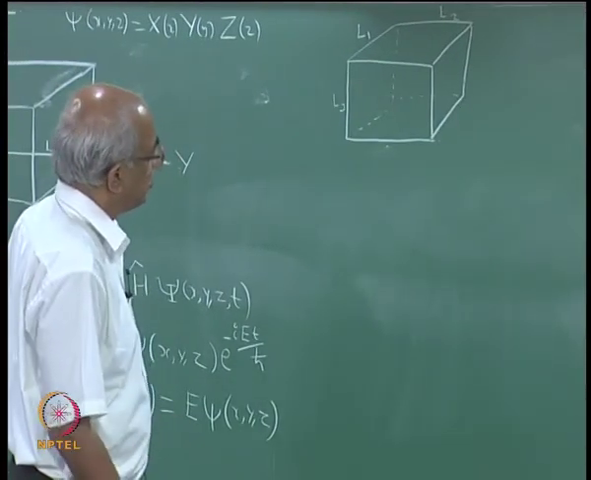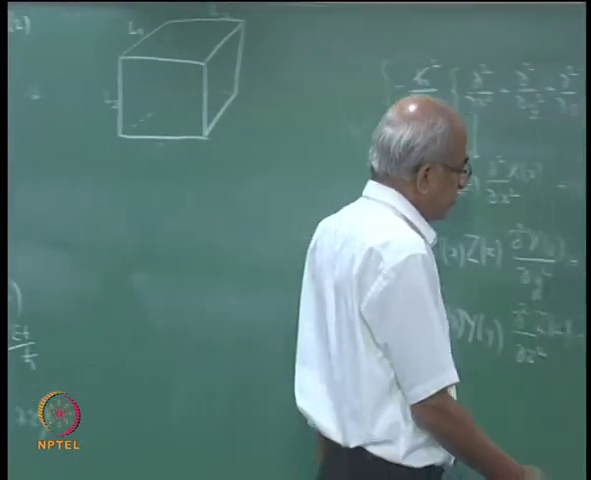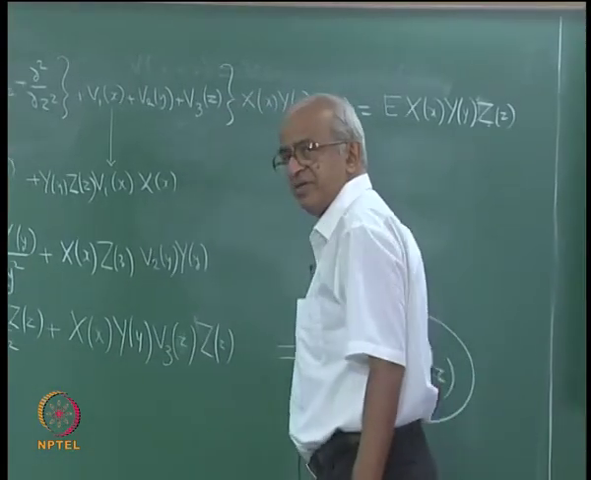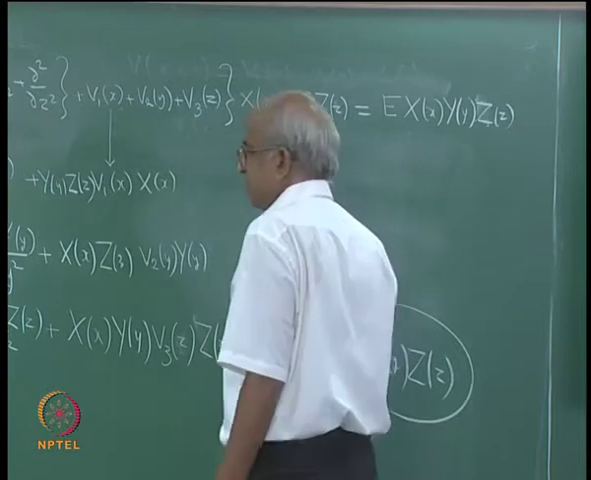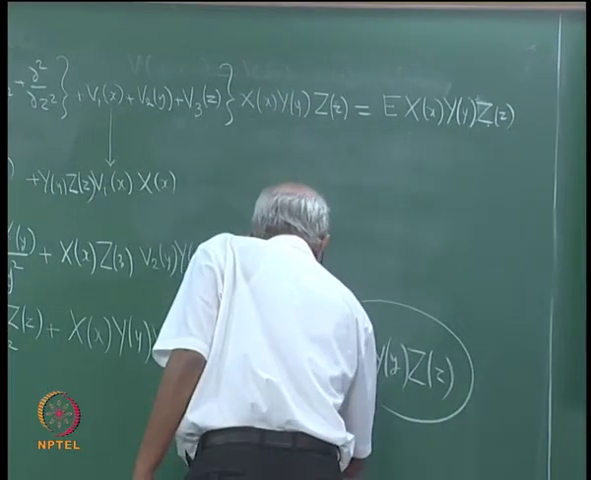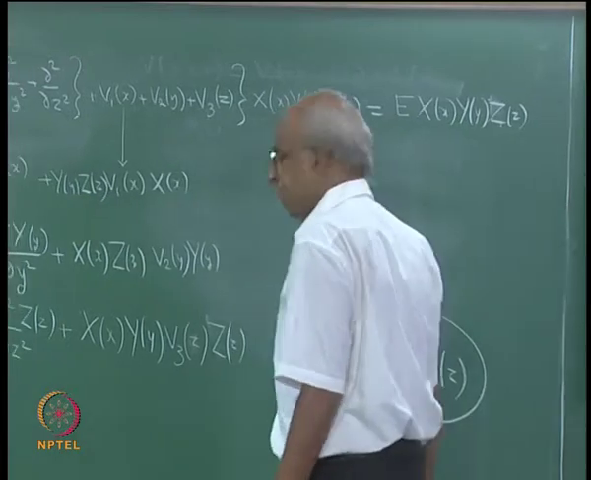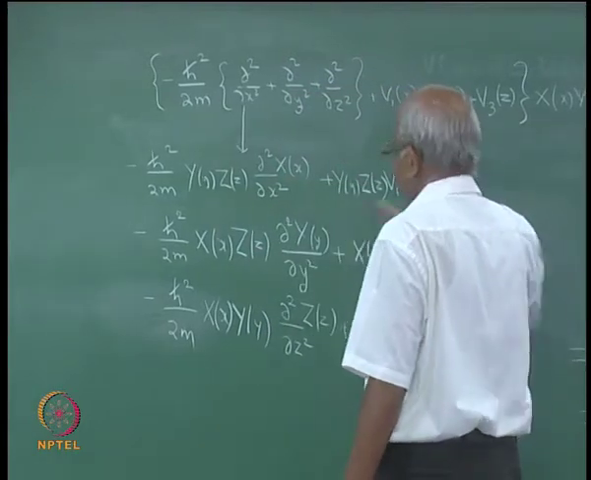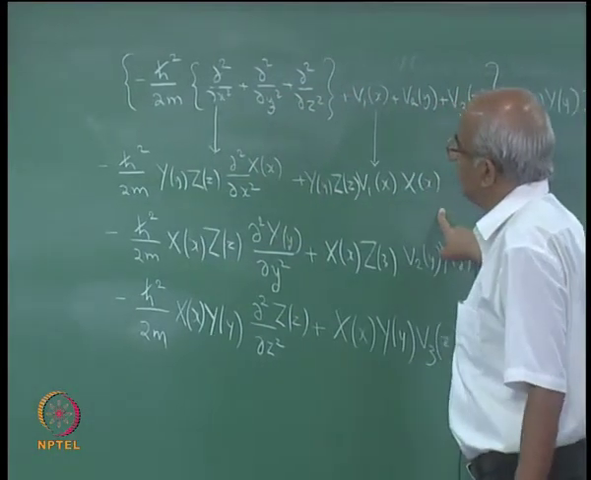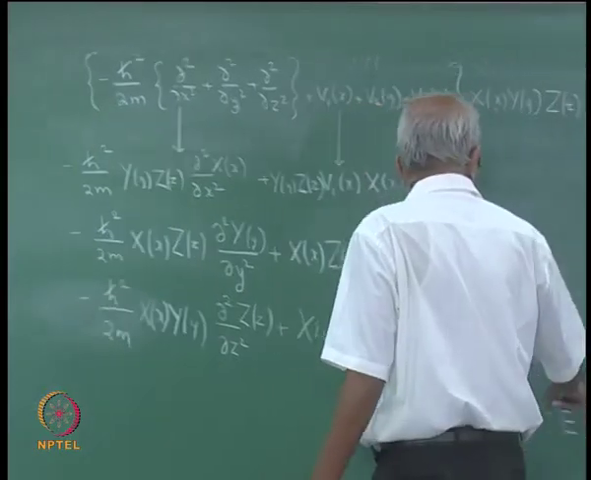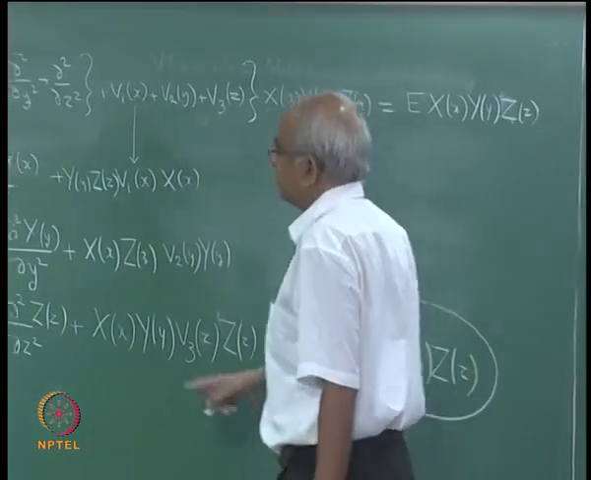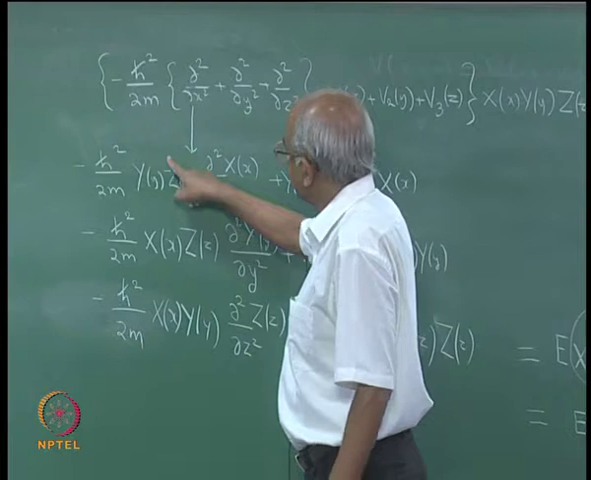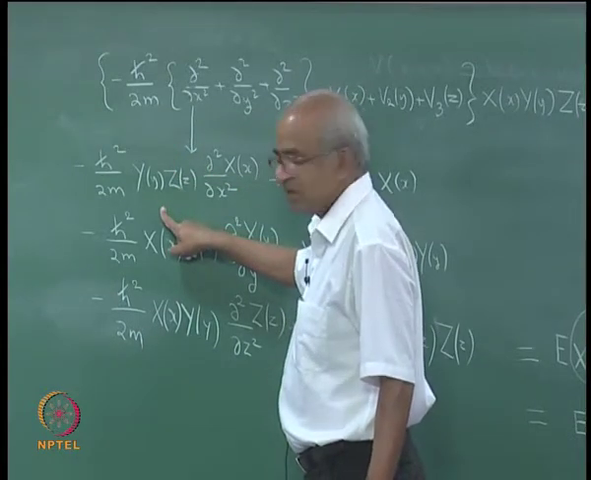Now, having seen this, I want to simplify this. It looks quite messy. So, what I am going to do is divide throughout by this expression, and then what will be the answer? Well, on the right hand side I am going to get E. If you look at these two terms, what will happen? You see, I am dividing throughout by capital X into capital Y into capital Z. So, this capital Y and capital Z will go away, but I will have a 1 by capital X sitting here.